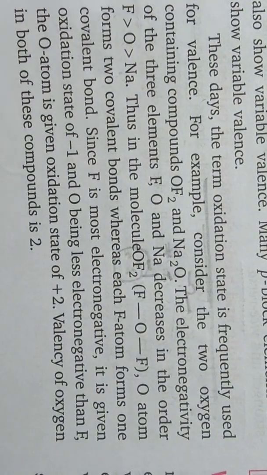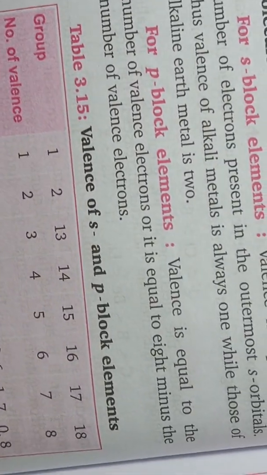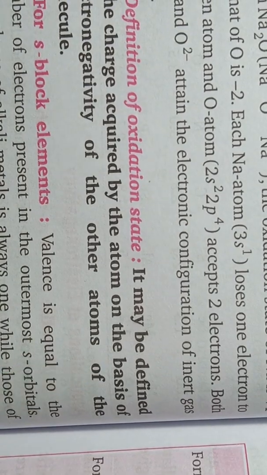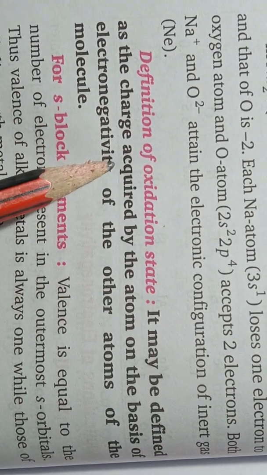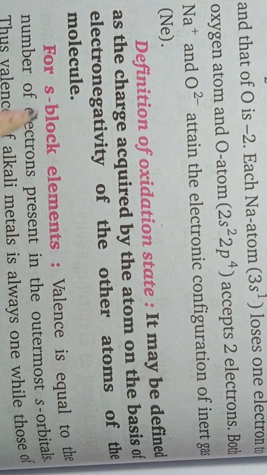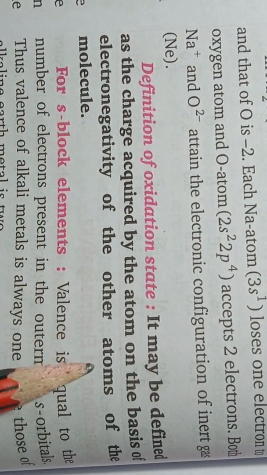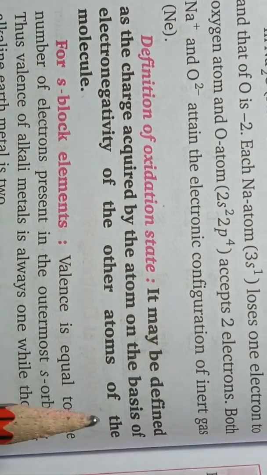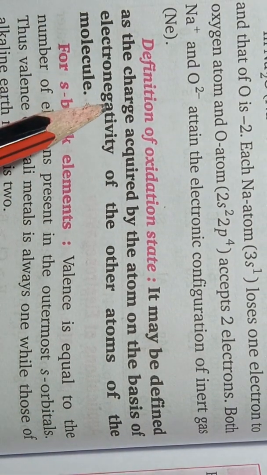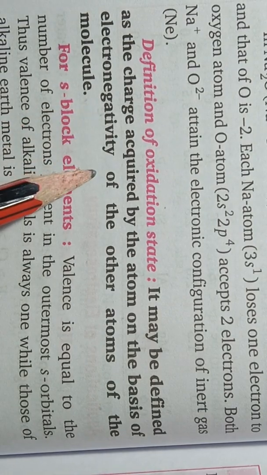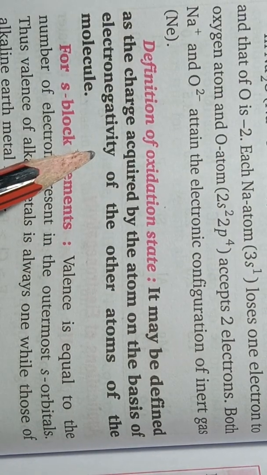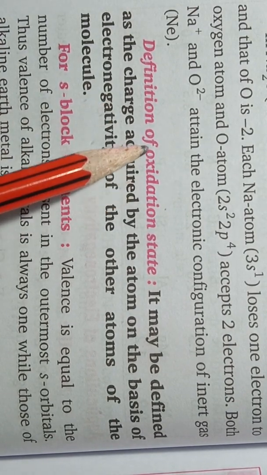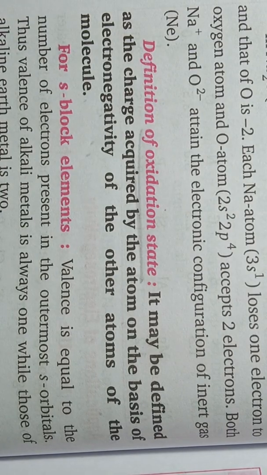Okay students, next is the definition of oxidation state. It may be defined as the charge acquired by the atom on the basis of electronegativity of the other atoms of the molecule. Okay students, so on the basis of the electronegativity of the other atoms of the molecule, the charge acquired by an atom is known as its oxidation state.